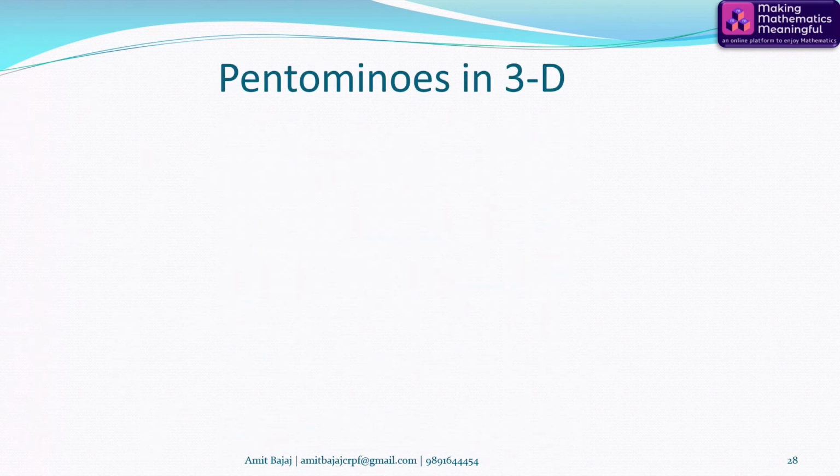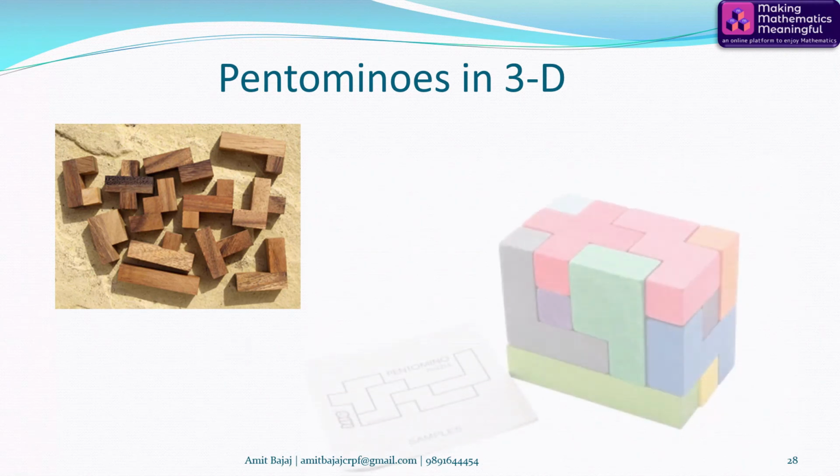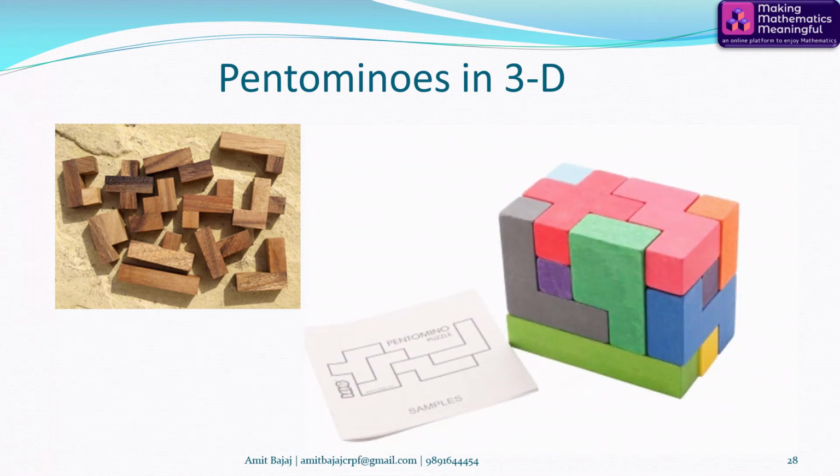In fact, we may also talk about pentaminoes in 3 dimensions. So these are 12 three-dimensional blocks of pentaminoes, and they can be arranged to get the following shape. A cuboid can be formed.